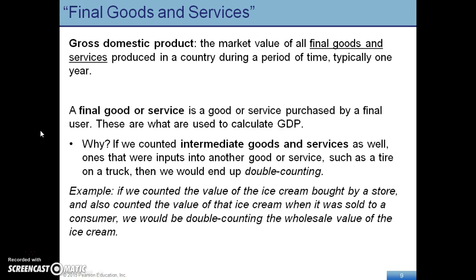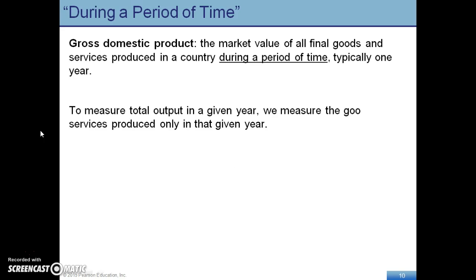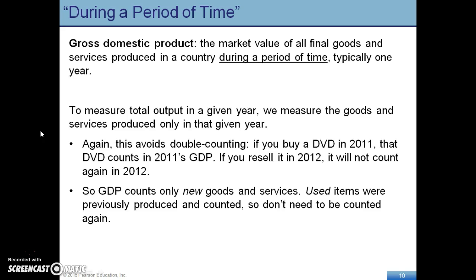And when we look at final goods and services, they're going to trick you because a lot of questions will be related to the intermediate goods. For example, to produce wine, you need grapes. However, wine is the final good, grapes are the intermediate good. We don't calculate grapes as that's already in the price of the final good, wine. We're also looking at a specific time period. A specific time period is usually 1 year, and we measure our goods and services based on that 1 year time period.